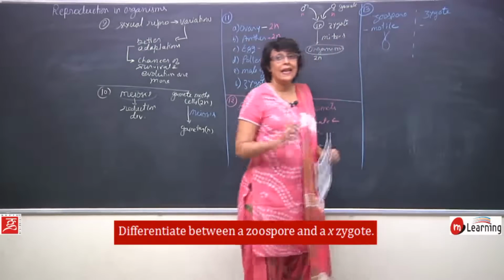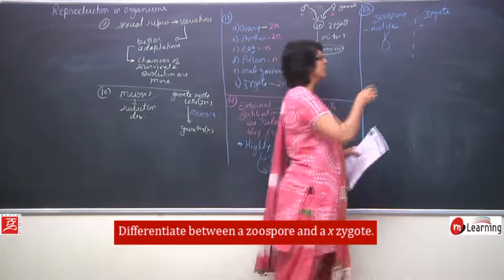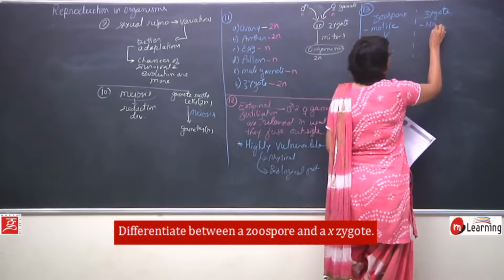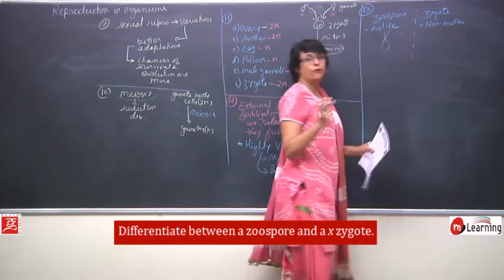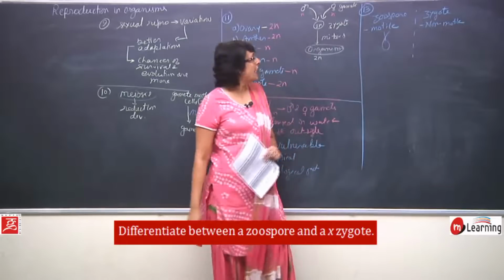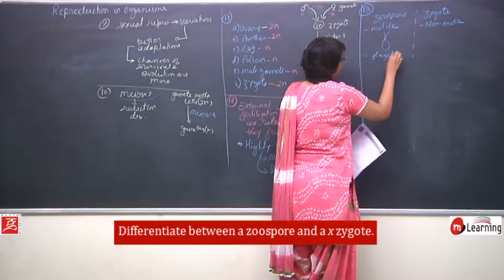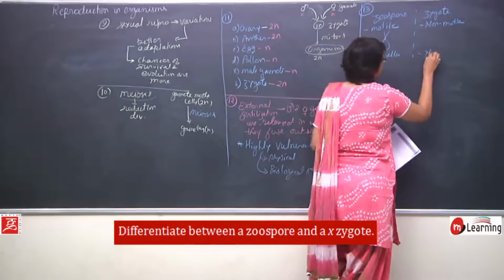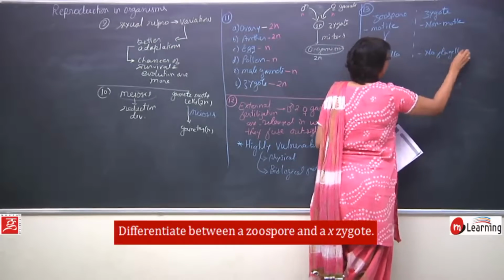Zygotes are invariably non-motile. There are some exceptions, but they are non-motile. That means they do not move from one place to another, they do not have flagella. So here they have flagella. In case of zygote, there is no flagella.